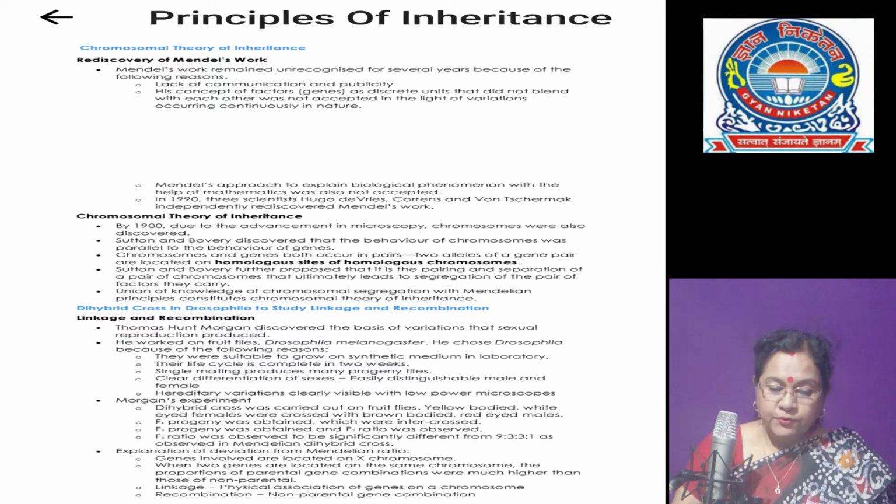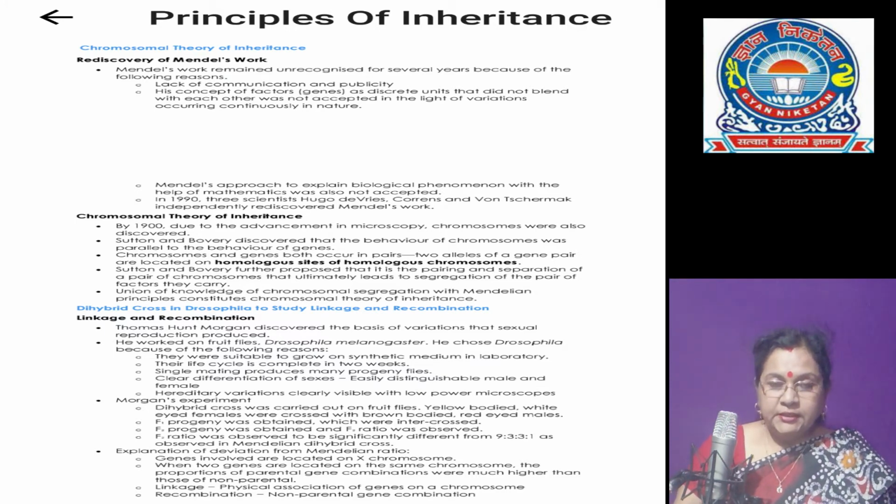Chromosomes also occur in pairs. They also segregate at the time of gamete formation, and only one of each pair is transmitted to a gamete. But one pair segregates independently of another pair. This is the main difference between genes and chromosomes.